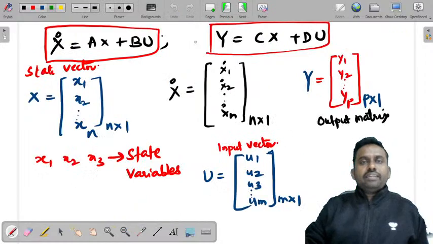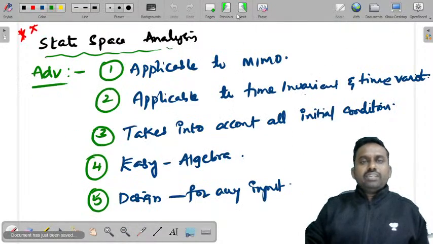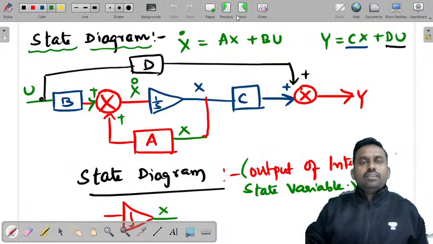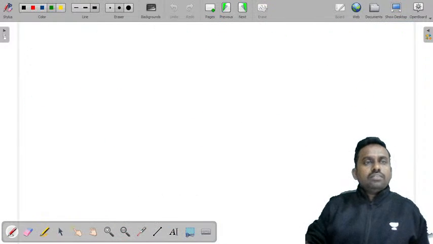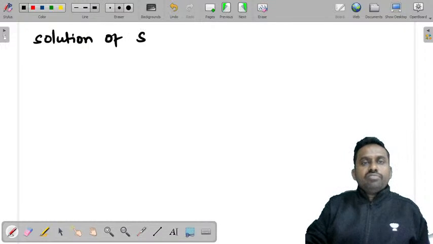So this is state diagram. Because it's a quick revision, we are just getting into it very briefly. Then we will have the solution of state equation.